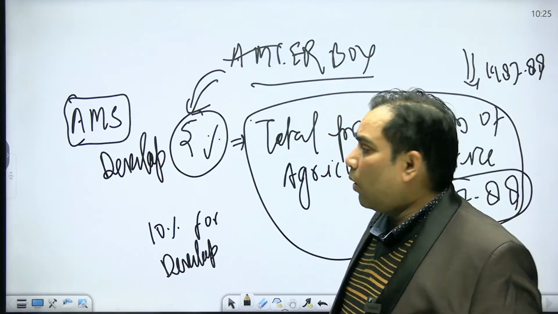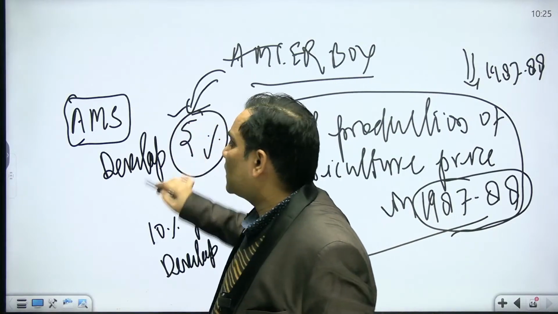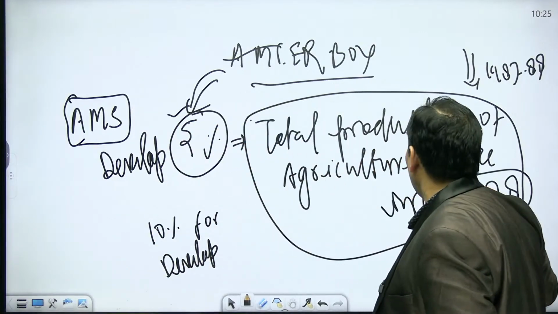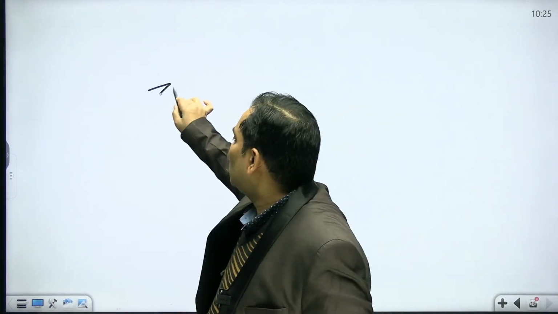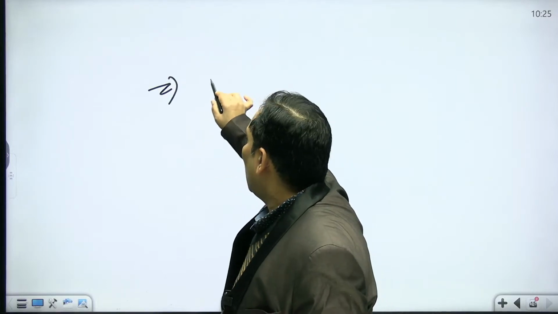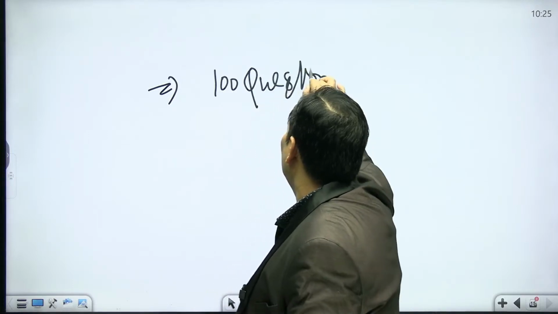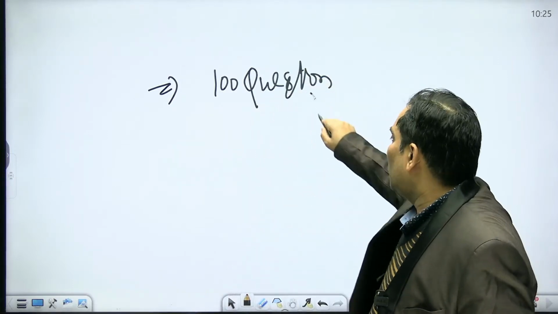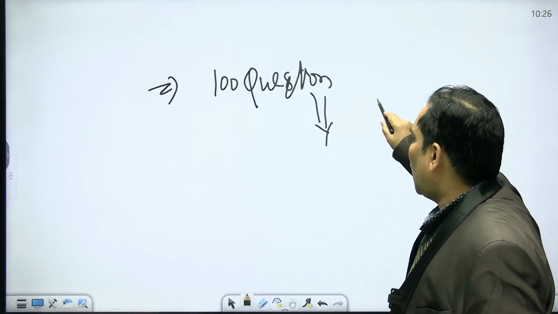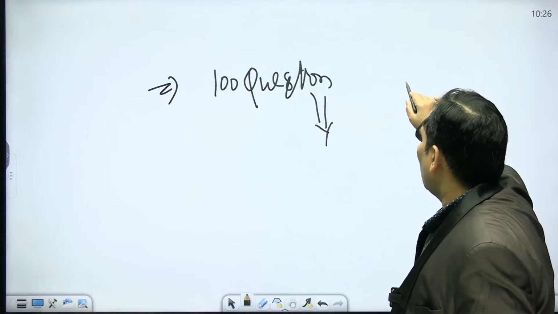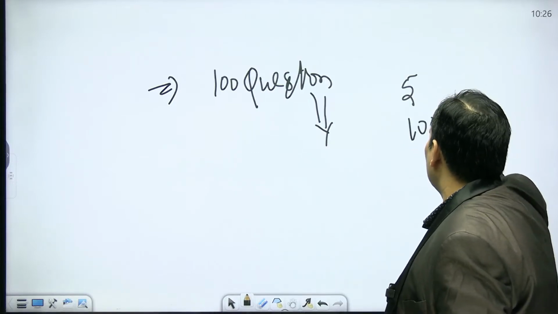As per the WTO norms, 5% subsidies are allowed, total 5%. They can give total 5% of the total value of production of agriculture produce. Suppose their total production was 100 quintal. Okay, so that 100 quintal is the total production of agriculture produce. And suppose their price is 10 rupees per kg. We are taking a very hypothetical situation.